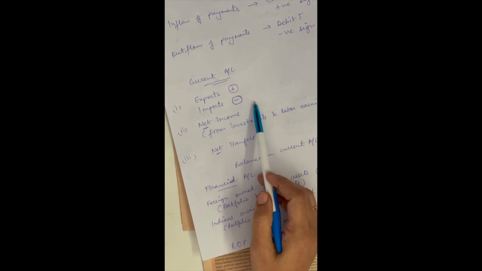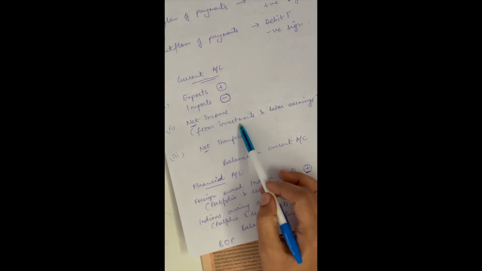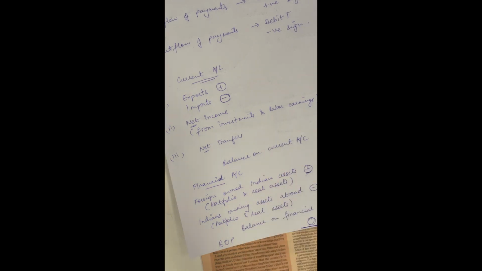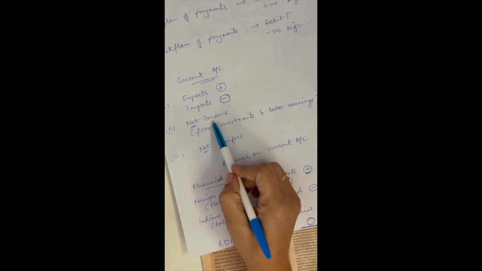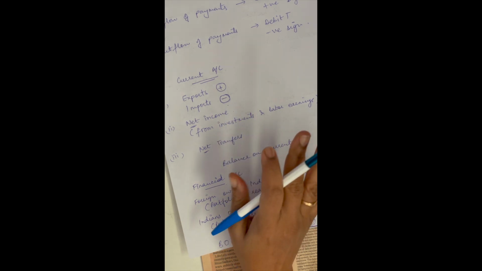Okay, apart from this, the current account also includes net income from any kind of investments that you have made abroad or any labor earnings. So it's not the investment, but it's the income on that investment that you earn that goes in the current account. Any kind of investment that you do will be going into another account.